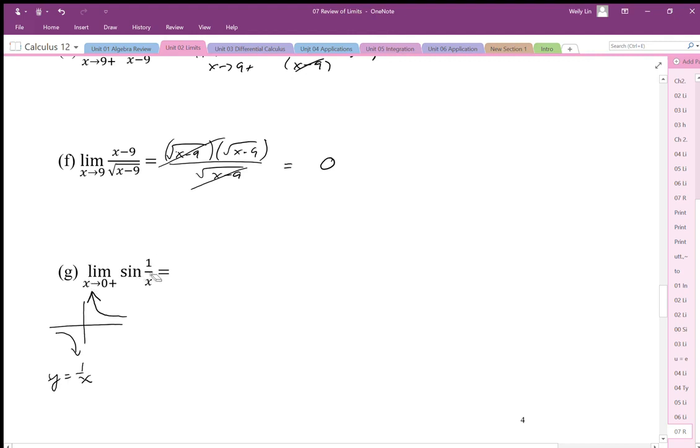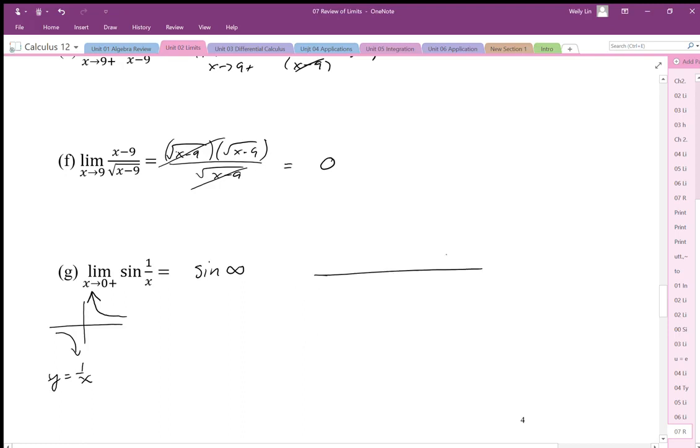So basically we're saying the sine of infinity. Okay, so what is the sine of infinity? Well, we can't really do that. In fact, what's going to happen is the sine value is just going to bounce back and forth, back and forth. So as we approach 0, that's going to end up looking like this.